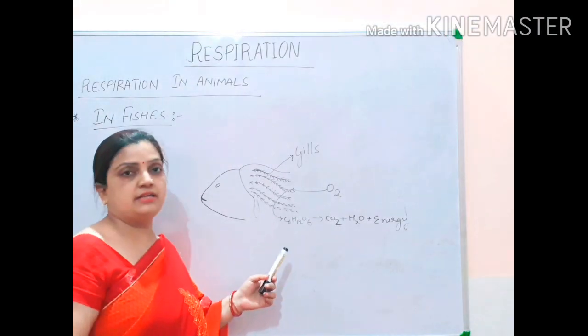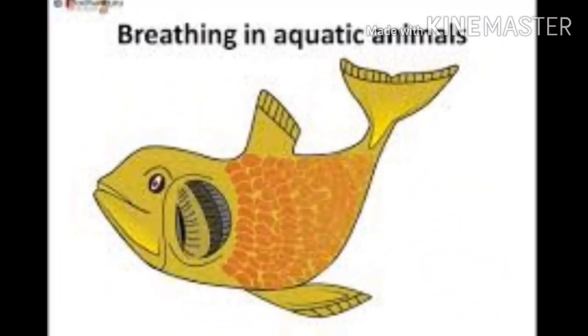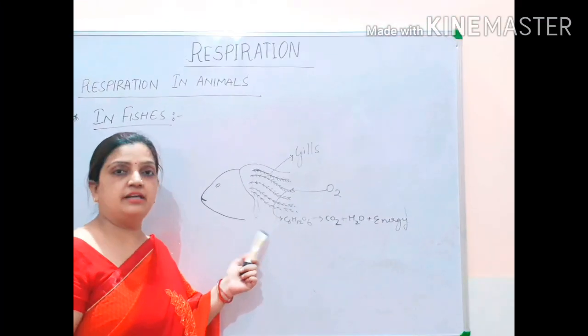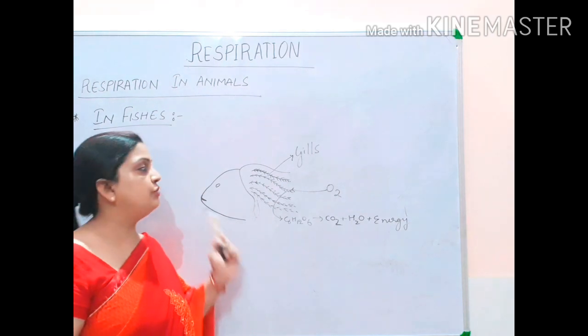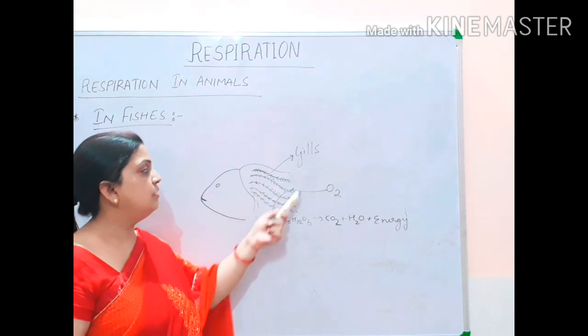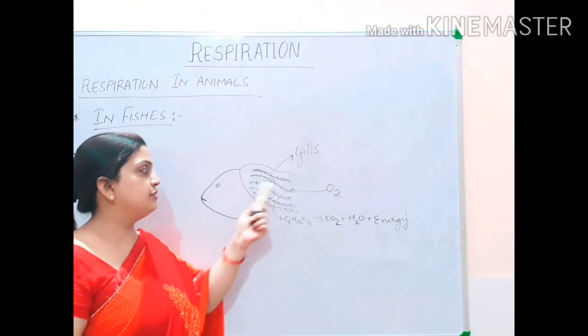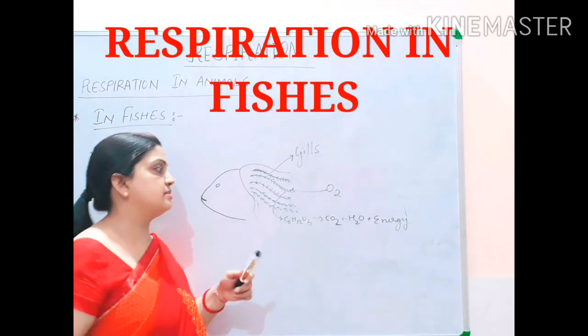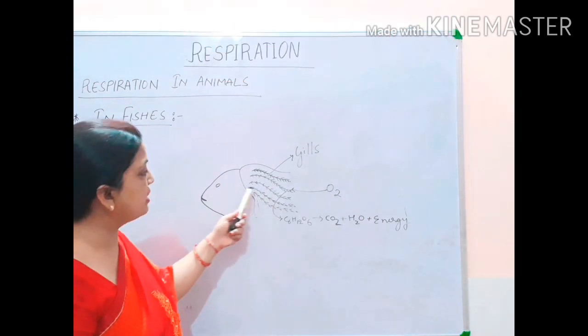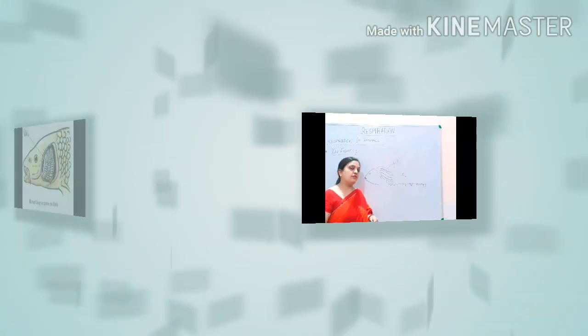Now the next example, children, we are taking, that is our fishes. Again, this is a rough diagram for the fish. I have only drawn the face and the operculum portion. That is the part where your gills are present. These feather-like structures are gills. Now you all know that fish is